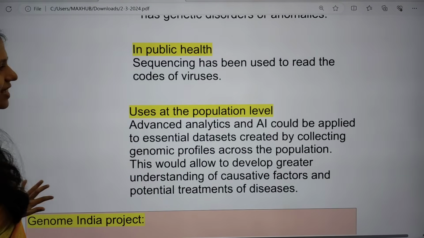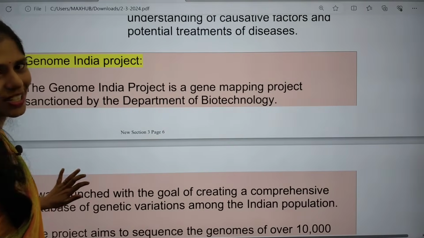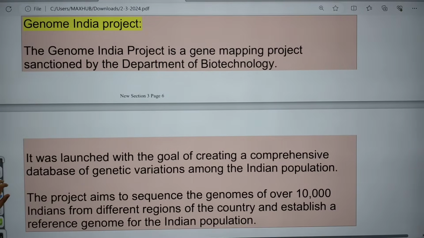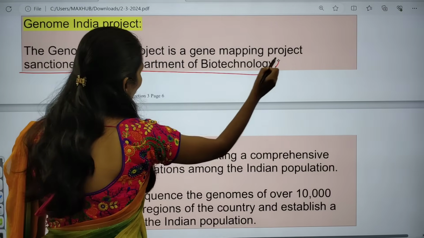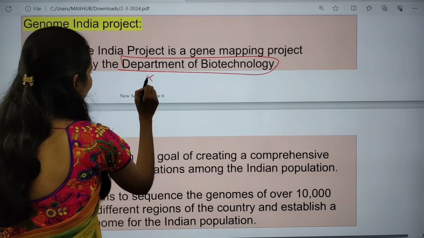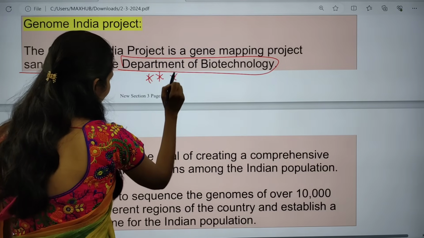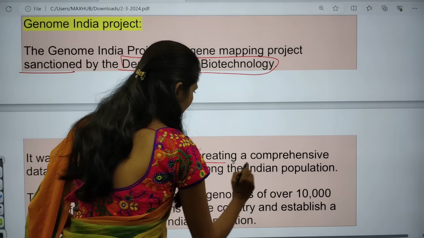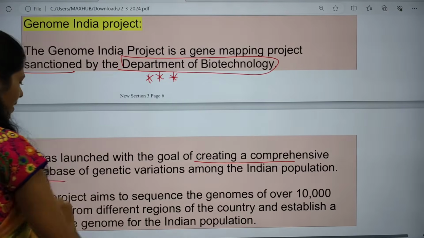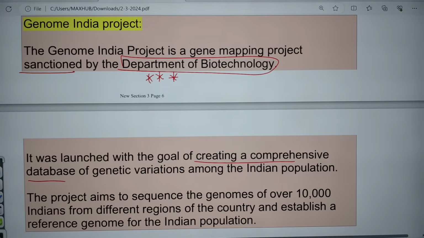And now let us see some facts regarding this project. The Genome India project is a gene mapping project sanctioned by the Department of Biotechnology. This department is very important. It was launched with the goal of creating a comprehensive database of genetic variations among the Indian population.